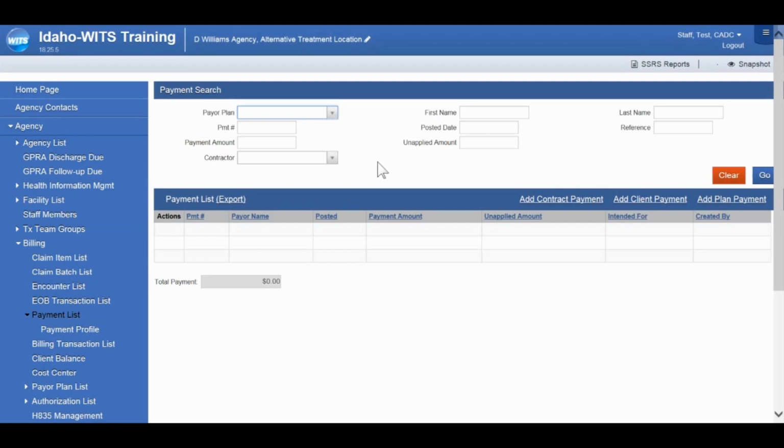The contractor field and payer plan can be useful in narrowing down the results specific to a selection. You can also enter a posted date to specify a time frame. Click go to display the results, and those will populate in the table below.